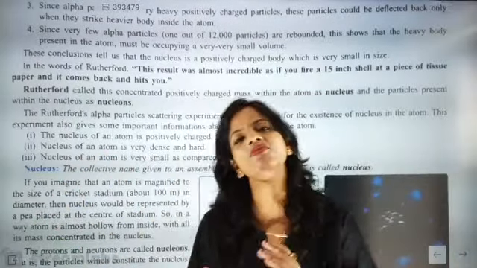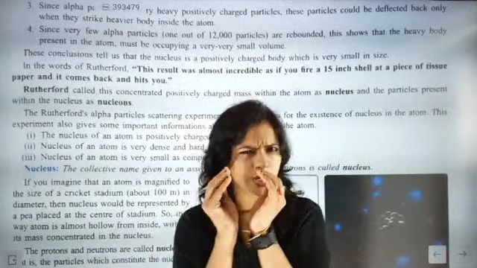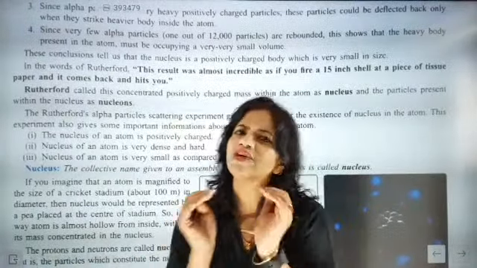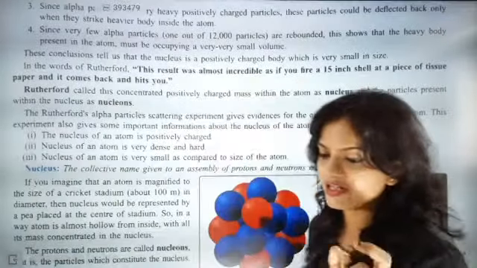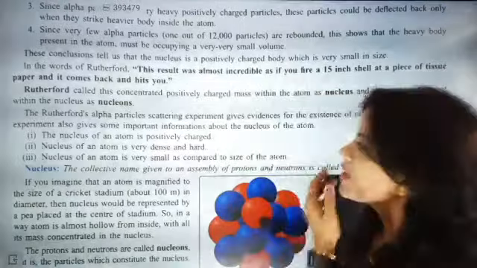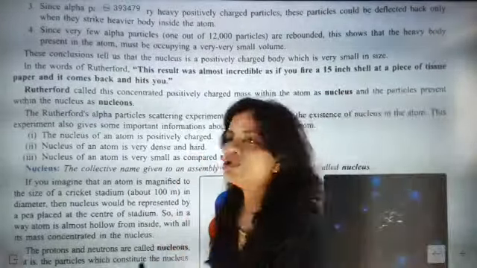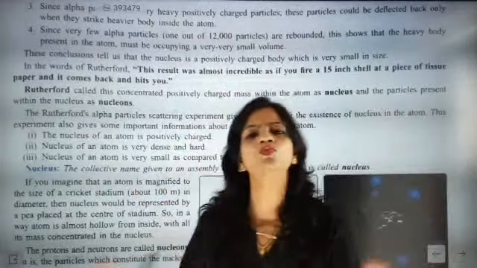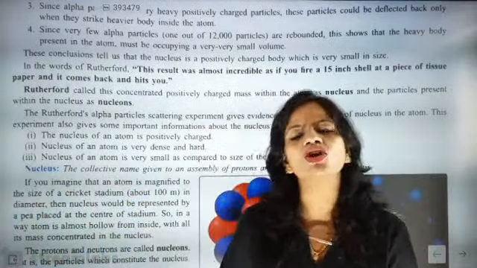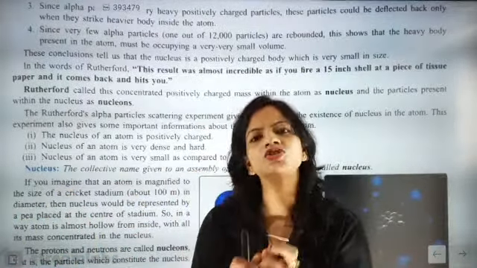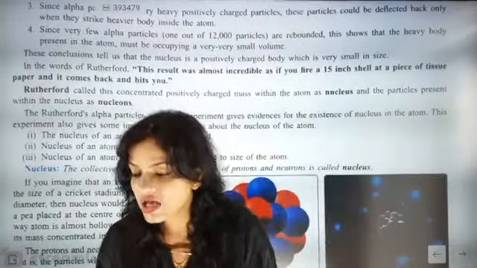So I hope you have understood three important points. The first is that the nucleus is very, very small and very, very dense. This was the first observation. Second, it is positively charged. Third, the outer region of the nucleus is almost empty. So the atomic structure is big, but compared to the structure of the atom, the nucleus is very, very small.